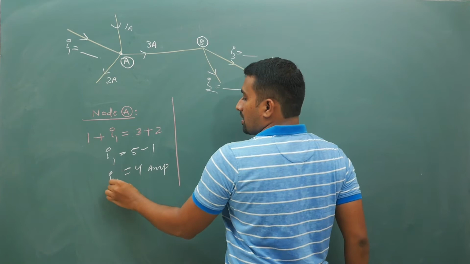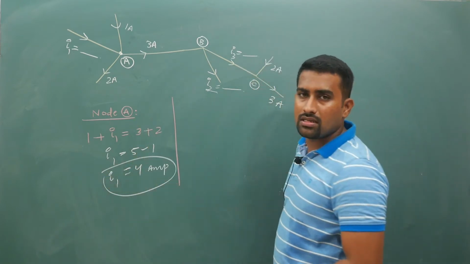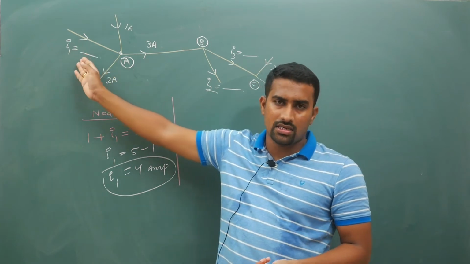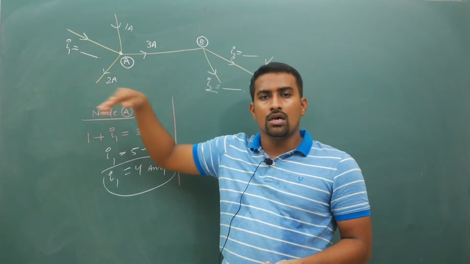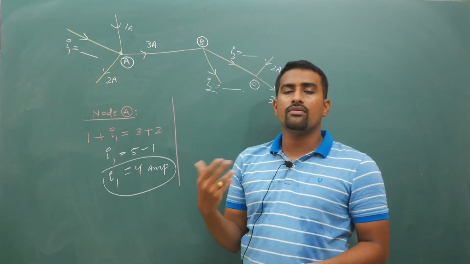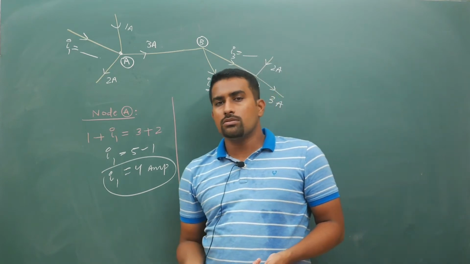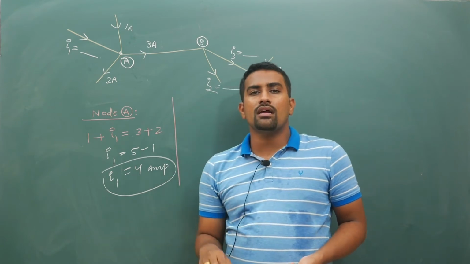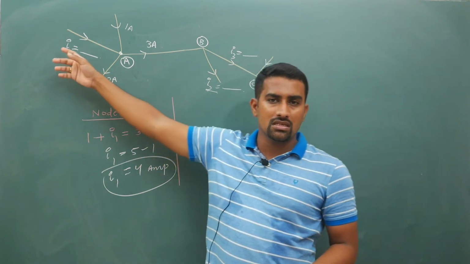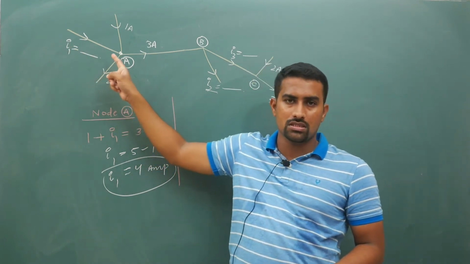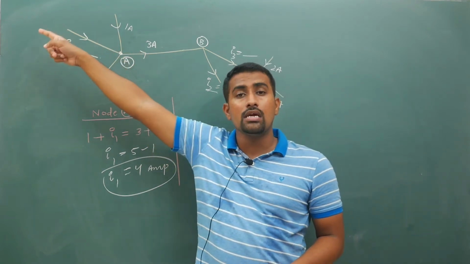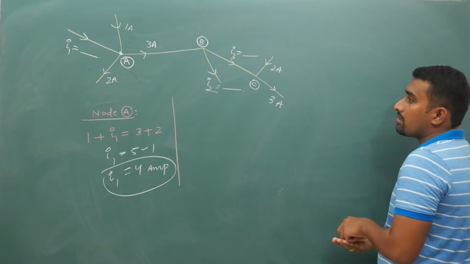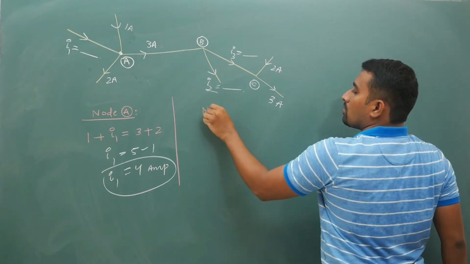Now in this figure, there is a small issue here. I have just assumed the current direction like this. If it is not given, you assume some particular direction, and if you are getting a positive answer, your assumed direction is correct. If you are getting a negative answer, your magnitude is correct but direction is reverse. So that means in this figure, instead of current coming towards this node, your current is actually going back. So you do it accordingly. Next, coming to node B.